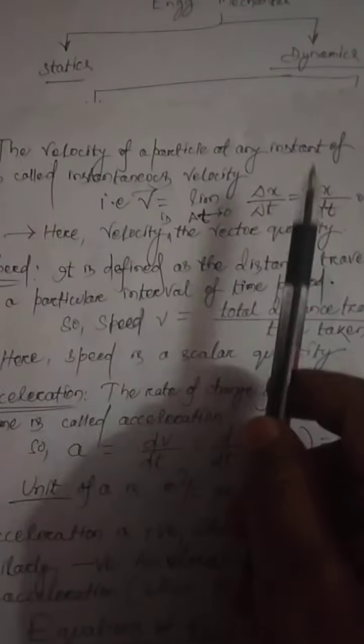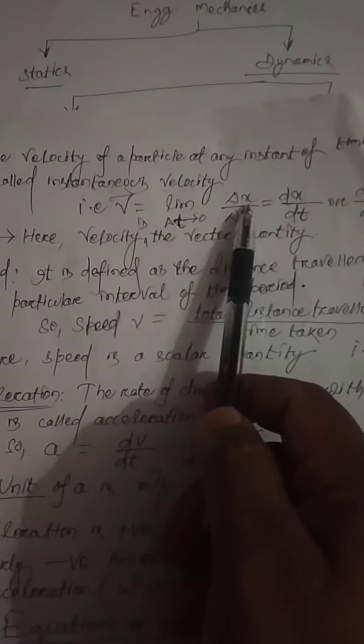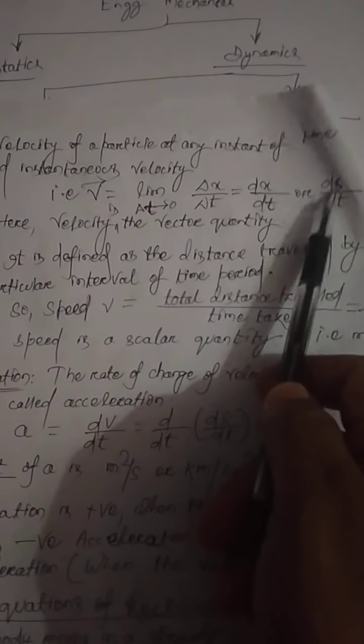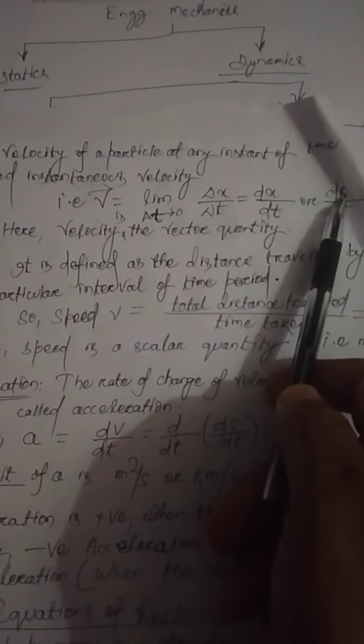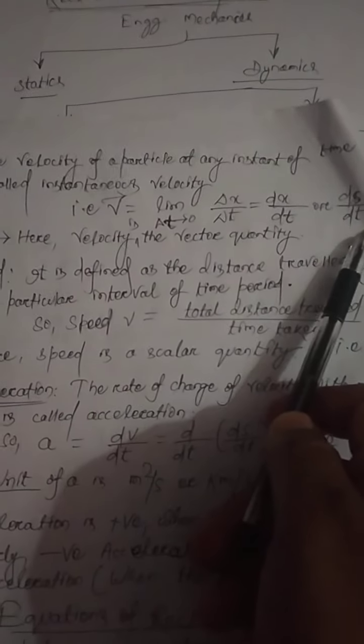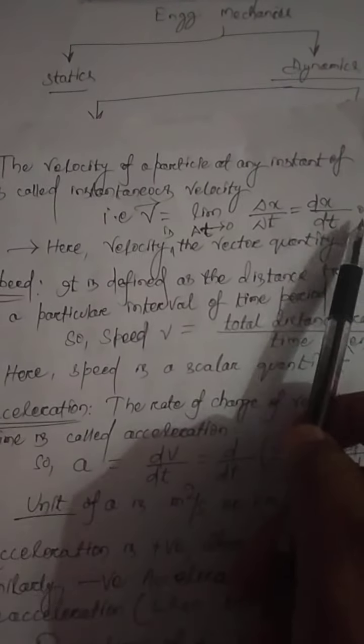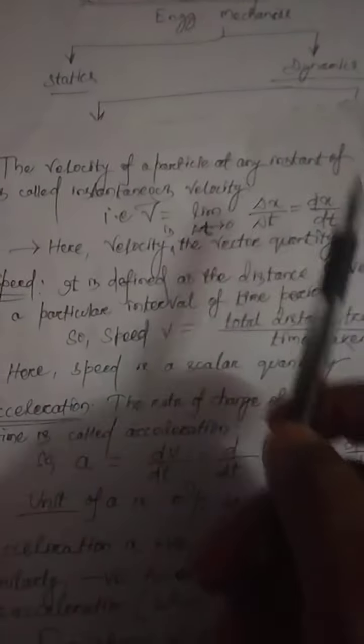Then come to instantaneous velocity. The velocity of a particle at any instant of time is called the instantaneous velocity. So we can write v is equal to the limit as del t tends to 0 of del x by del t, that is dx by dt. If s is the distance or displacement, then v is equal to ds by dt. Here velocity is a vector quantity, because it has both direction and magnitude.